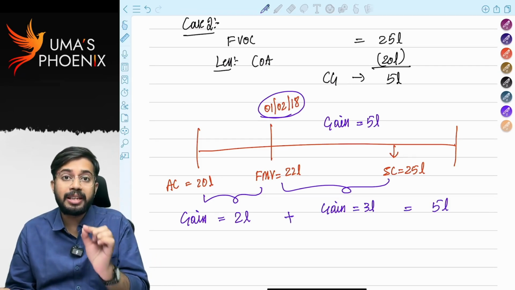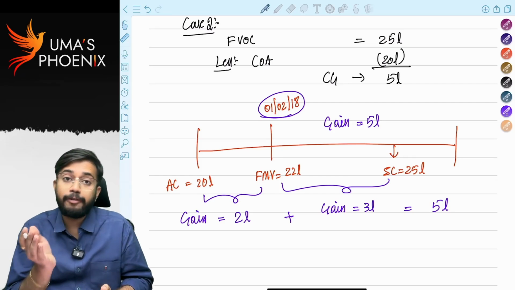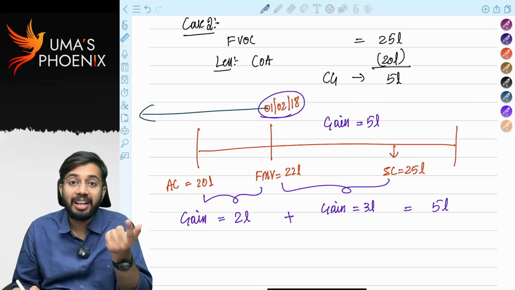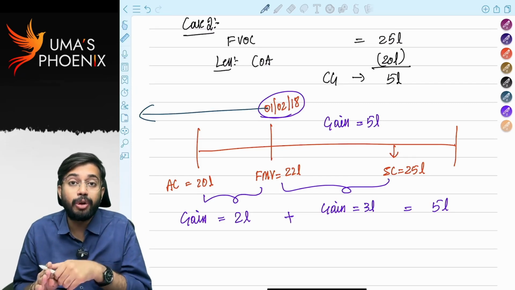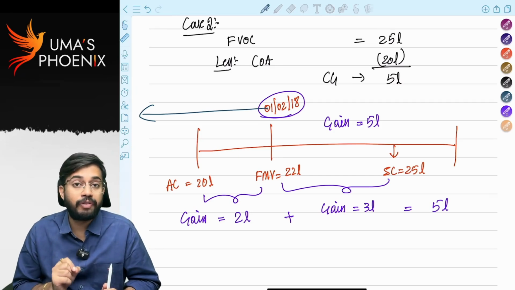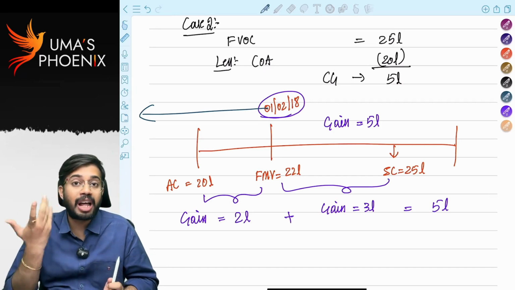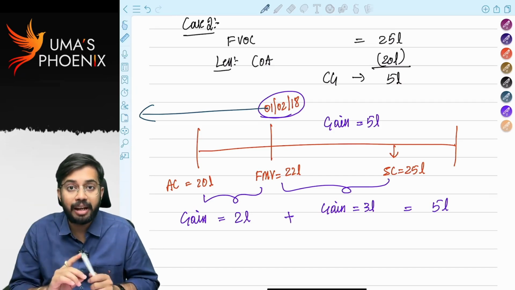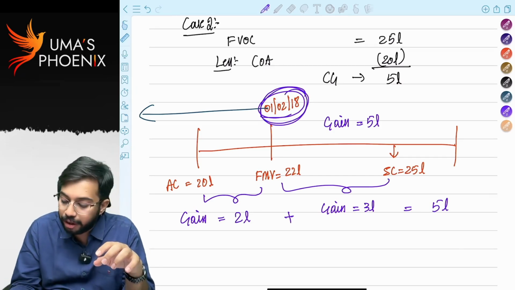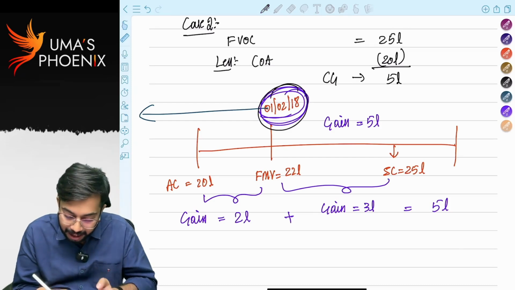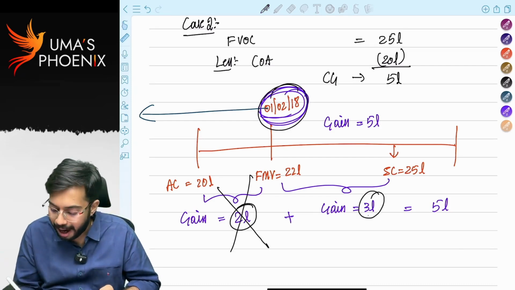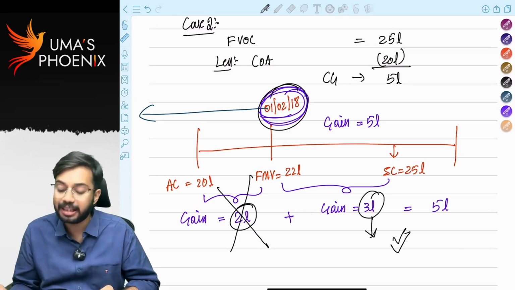Those who purchased listed equity shares before 1st February 2018, do they have any idea that the finance minister is going to bring tax on listed equity shares and units of equity oriented mutual fund? They do not have any idea, right? So that's why what the government did, up to 1st February 2018, whatever the gain is there, 2 lakh rupees, that was not taxed, and only the balance gain of 3 lakhs was taxed.